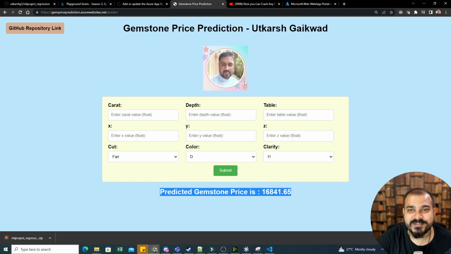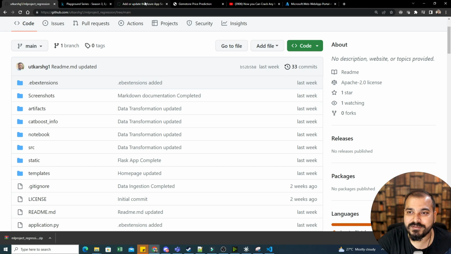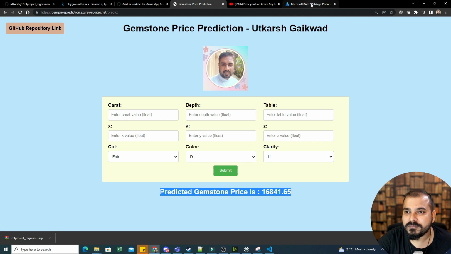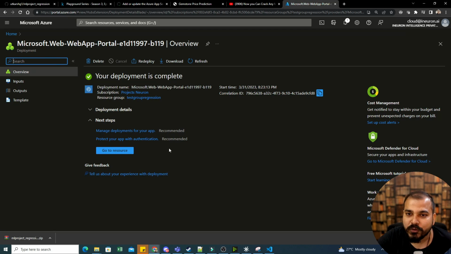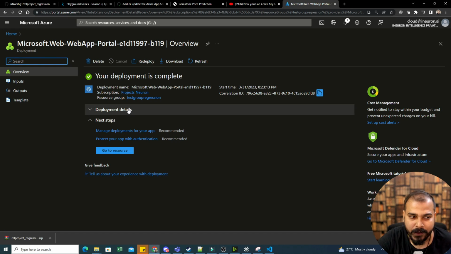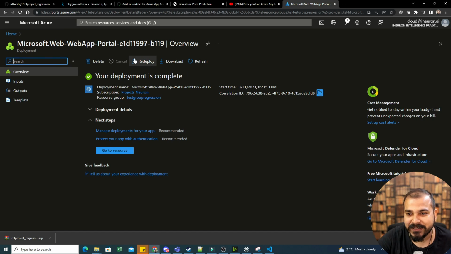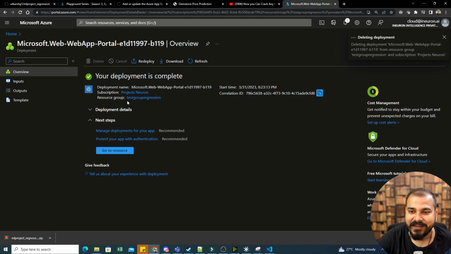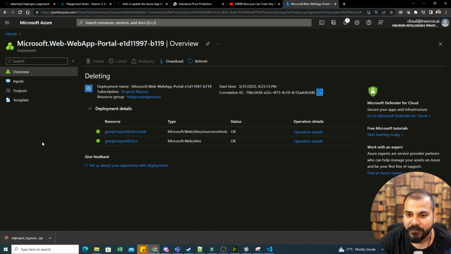Again, I've kept this photo because most of the credits with respect to the project implementation goes to Utkarsh, right? So that is the reason I'm putting this entire URL. Now, all you have to do is take this entire repository, which I will be giving you, and I'll give my repository only where it has all the information with respect to Utkarsh, and then use Azure Web to basically do the deployment. Now, once you do the deployment, once you test it, the next thing is that please delete this, okay? Please delete the deployment because there may be some additional charges. Just for practice purpose, I've actually created this so that you don't have to worry about it, okay?